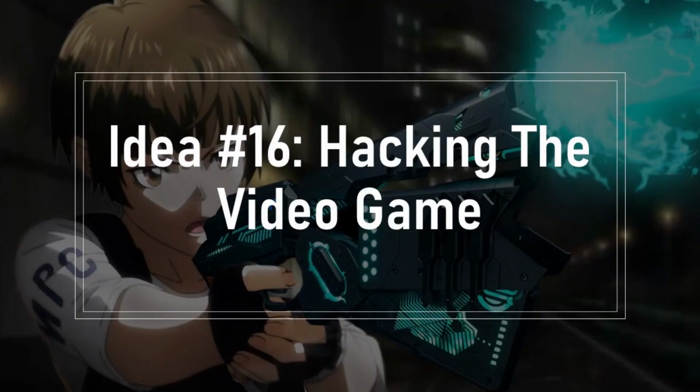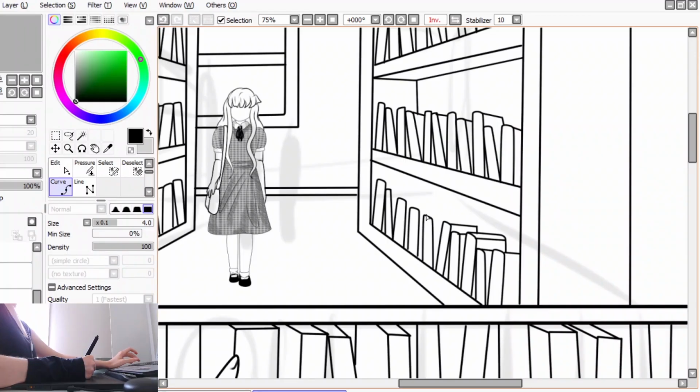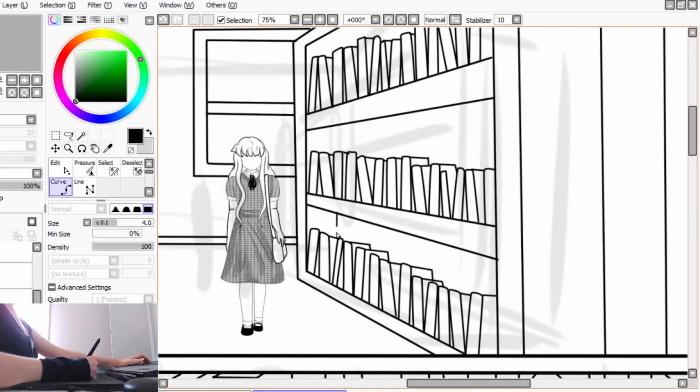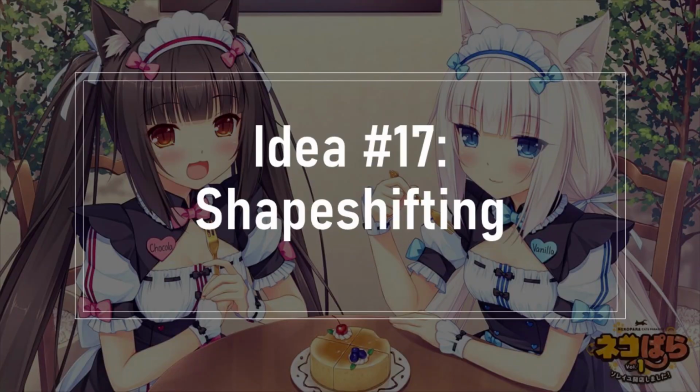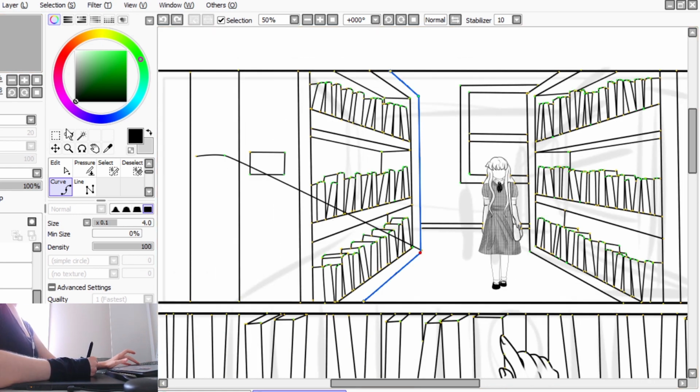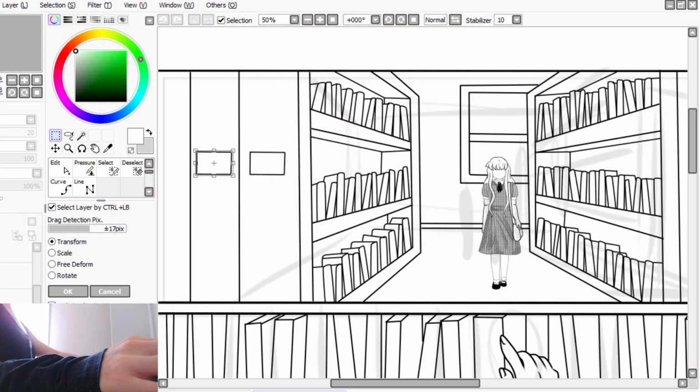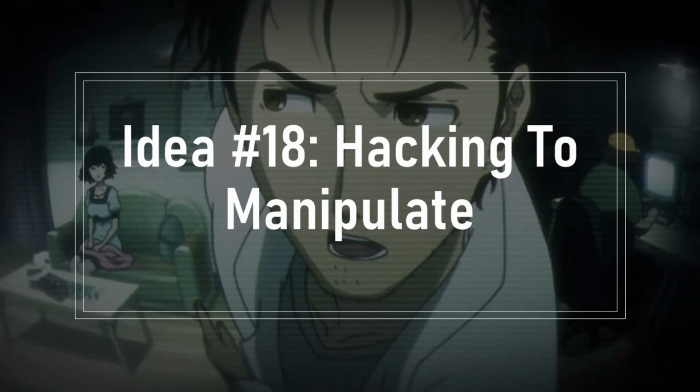My 16th idea is hacking the video game. The whole world is just a video game someone is playing. However, hackers are learning how to gain additional powers and privileges. My 17th idea is shapeshifting. All characters can shapeshift once per day, but this makes for some confusing situations.